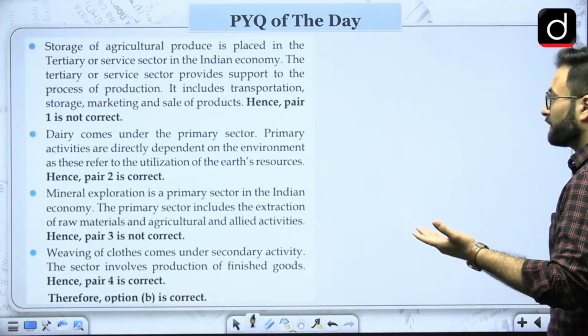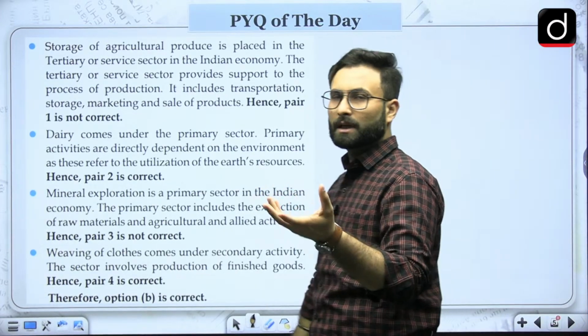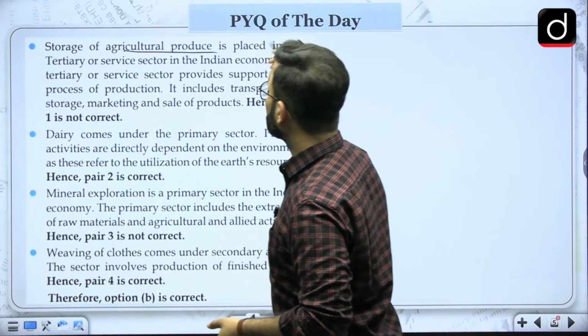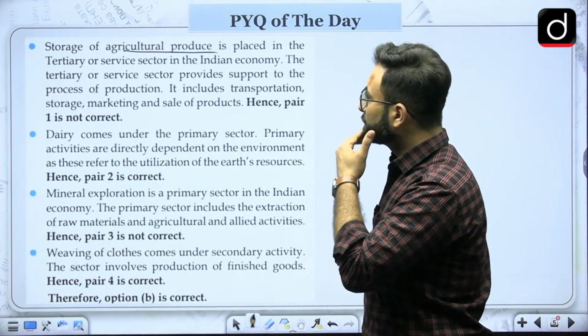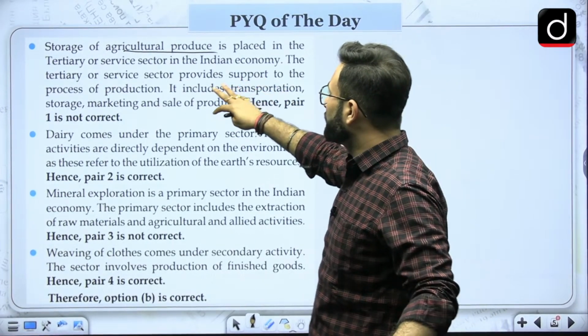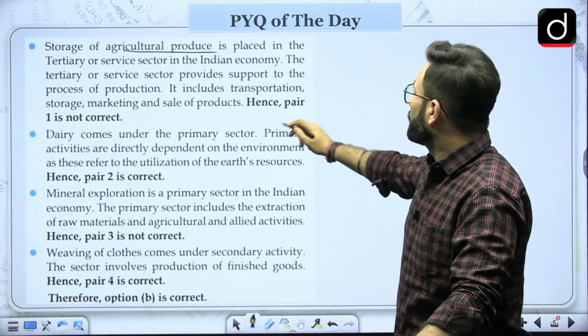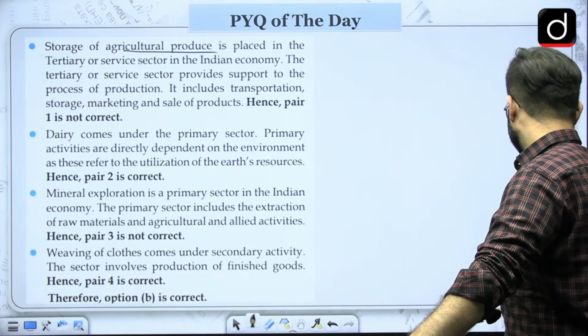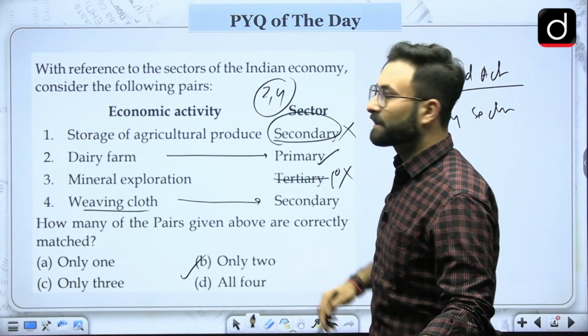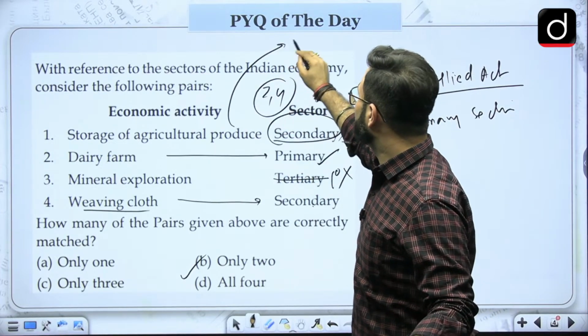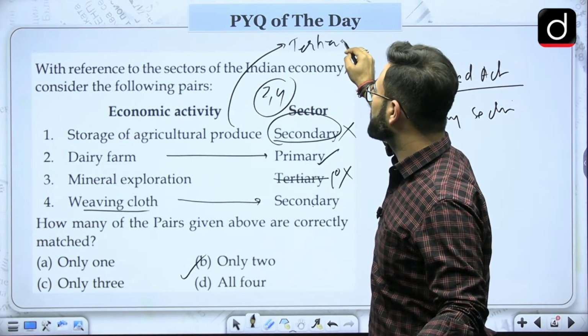Explanation is given here. We don't need to go through all of it, but just know that storage of agricultural produce is placed under the tertiary or service sector in the Indian economy. In the first pair they have talked about the secondary sector, but it is actually in the tertiary sector. Why? Because it is a kind of service.